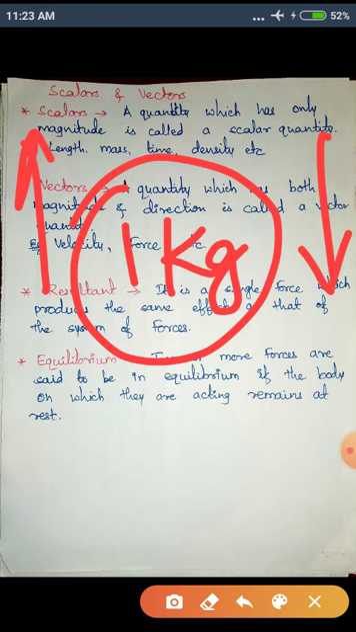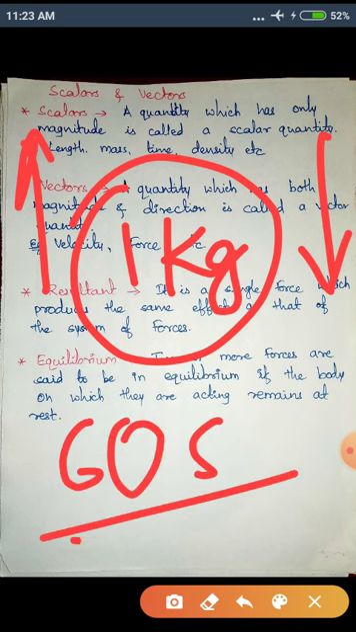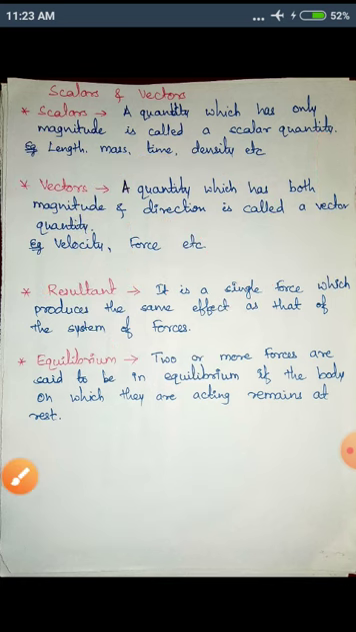In the same way, if you are calculating time, you can say time is 60 seconds. You need not worry about the direction of the time. So a quantity which has only magnitude but no direction is called a scalar quantity. Then we have vectors or vector quantities. A quantity which has both magnitude and direction is called a vector quantity.